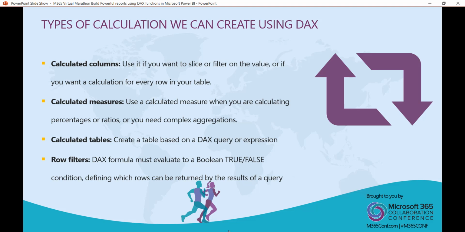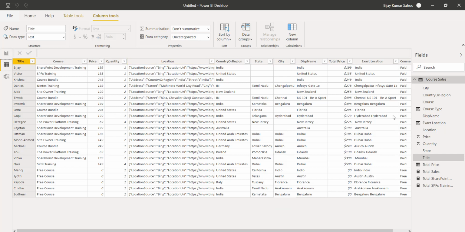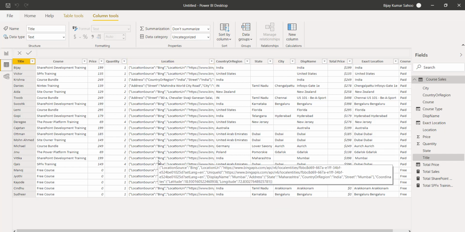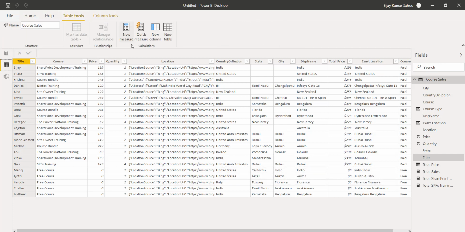So for this, I will go here, and this is our entire table. I might want to see a detailed report only on the SharePoint development training, so I can create a table for that. If you go to the table tools, you can see there's a new table option. If I hover over it, it says write a DAX expression to create a new table. That means you have to create a DAX query and it will create the table.